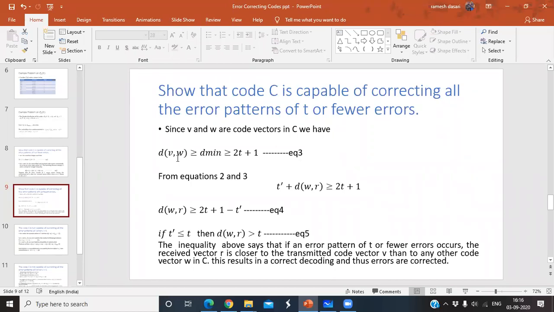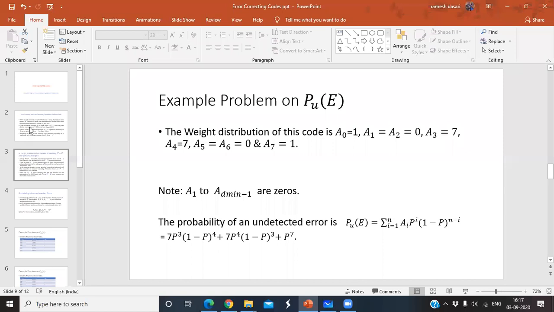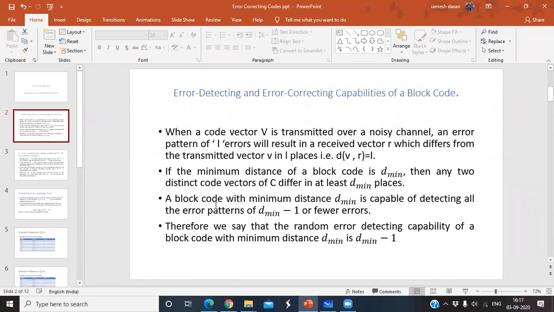In the first slide I explained that the distance between any two distinct code vectors is at least d minimum places. Once again, any two distinct code vectors of C differ in at least d minimum places.